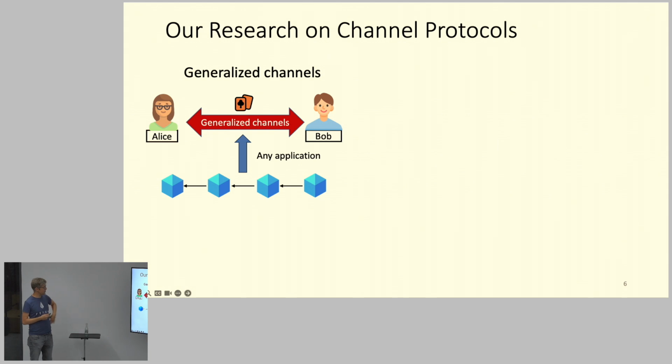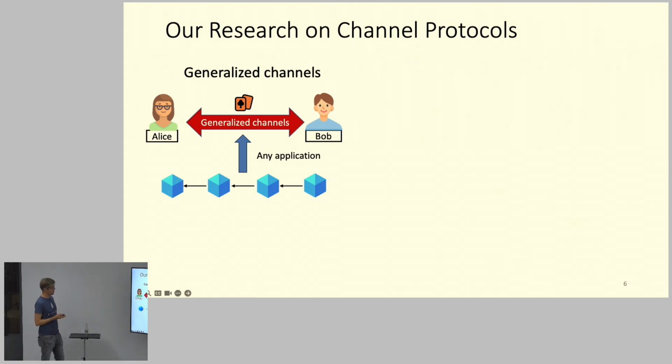So this first paper was the generalized channels paper, where essentially we have this blockchain here, and this blockchain can be something like Bitcoin. I think we tried it over Bitcoin, essentially. And Bitcoin has some scripts, right? So you can execute something more than just payments there, some conditional payments, for example. And you can do some OR conditions and AND conditions and things like this. And any application that can be executed on this layer 1, we can lift to layer 2.